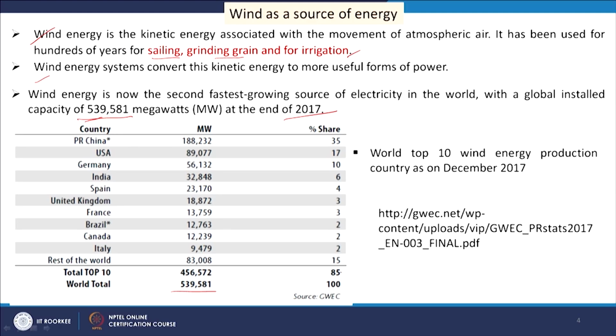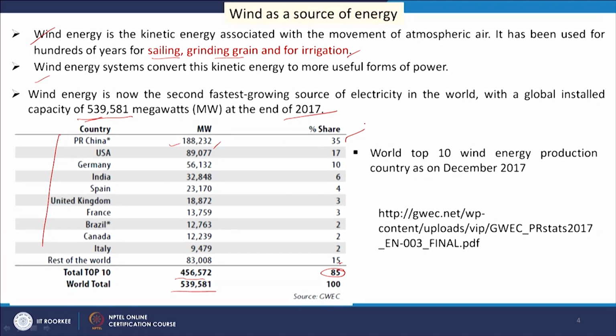Out of this, around 85%, that is 4,56,572 megawatts, is produced in 10 top countries, and the remaining 15% is produced in the rest of the world. If we think about the top 10 countries producing wind energy, China ranks first with 1,88,232 megawatts capacity and a 35% share.